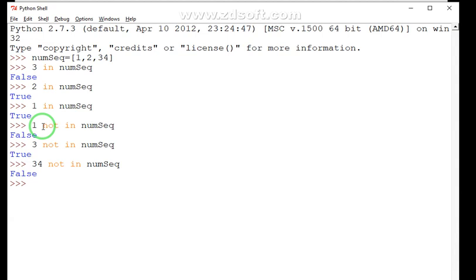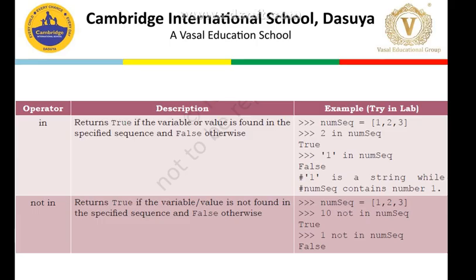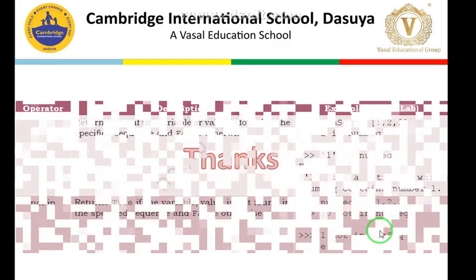So students, these sometimes become tricky for you. You have to practice all these operators, and then subsequently, after practice, you will learn all these things. So students, today we have gone into detail about what operators are, and then finally what the different types of operators are. Like we have arithmetic operators, then we went through the relational operators, logical operators, and then last we have membership operators. So hope you have enjoyed the session.